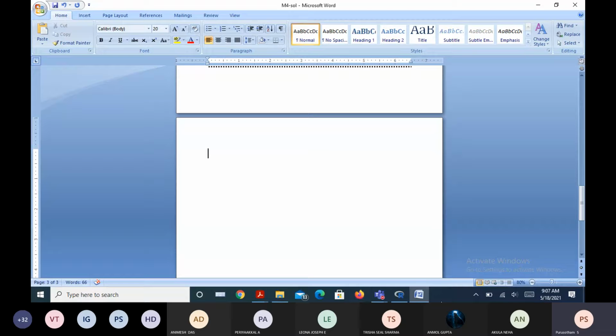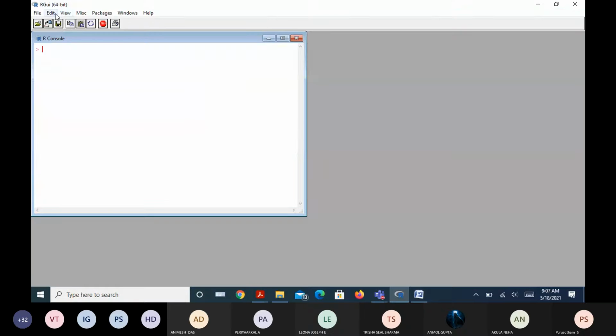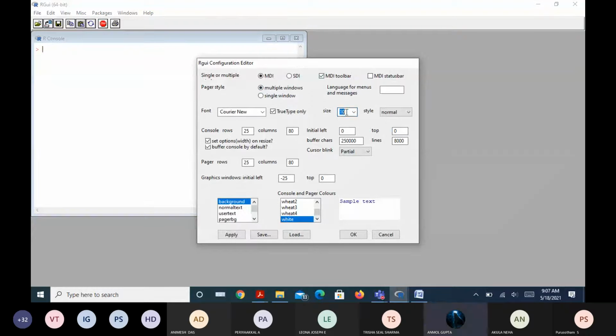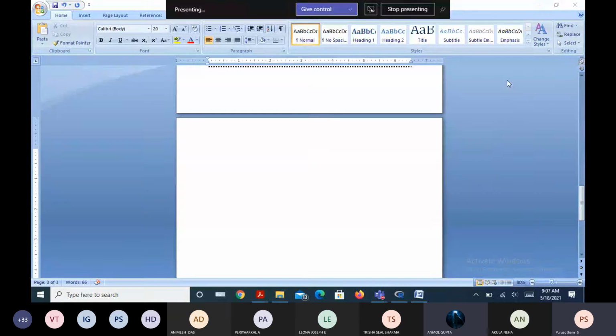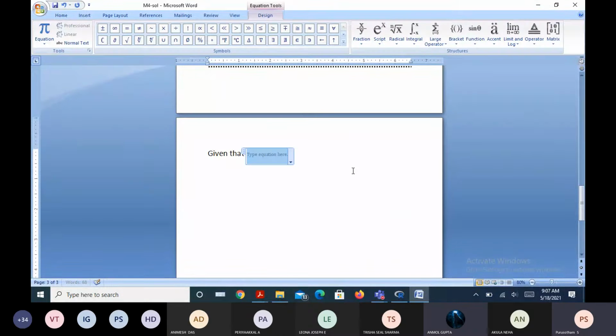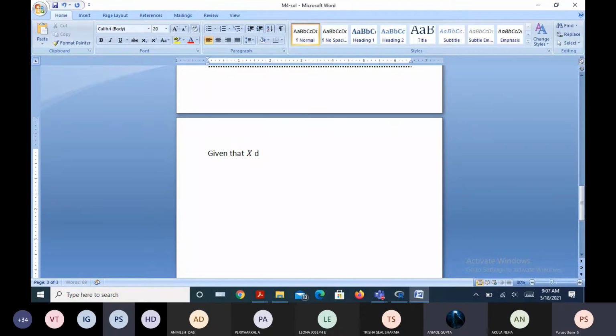To answer this question, what's the information we have from this question? Given that X denotes the... please show the question part again, sir.